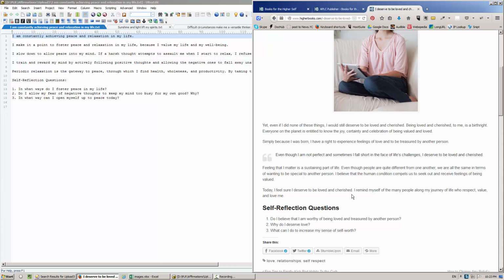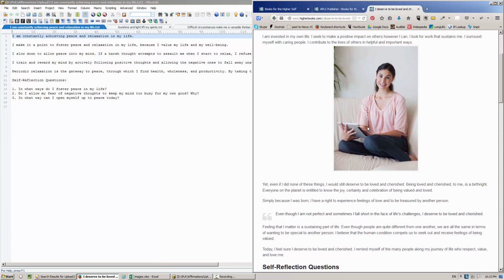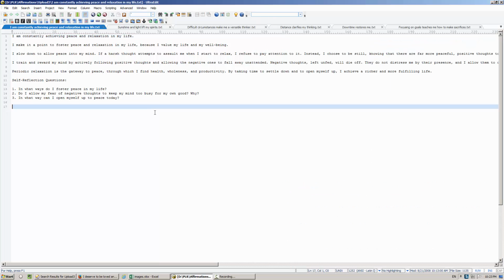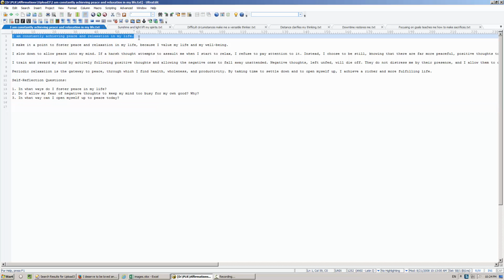The other thing I need to do is insert an image into each of these text files. So you're going to see me do that. So here's what I'm going to do with each of these files. The plugin that I'm using is going to read the first line. This is the title. So the plugin is going to format that line.